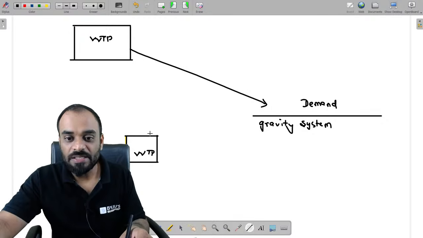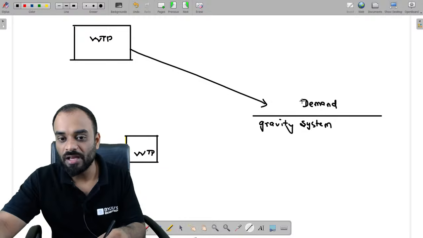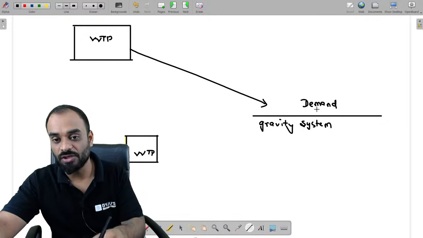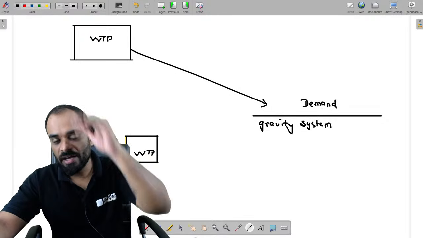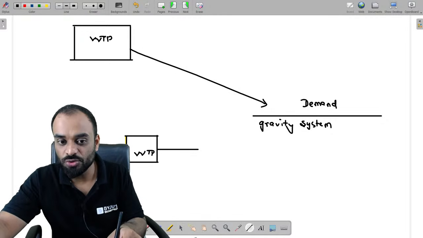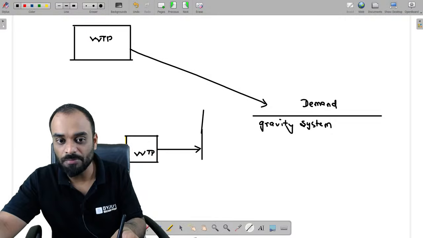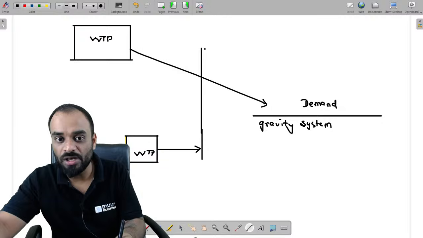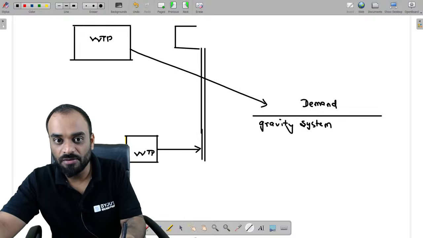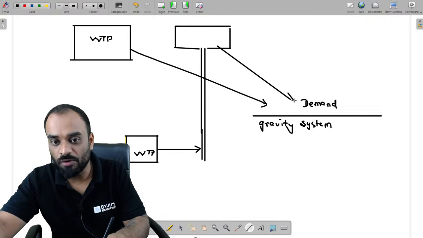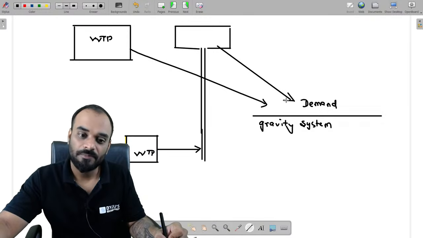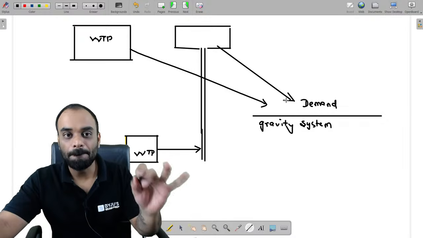So let us suppose guys, if you have this particular water treatment plant which is present at a lower elevation and the demand area is at a higher elevation. So how can you supply it? You need to use a pumping system. First you have to pump the water so that it will reach the higher elevation point. That means basically an overhead tank. Right? Now through this overhead tank we will supply the water to the city area again. Understood? That is your pumping system.